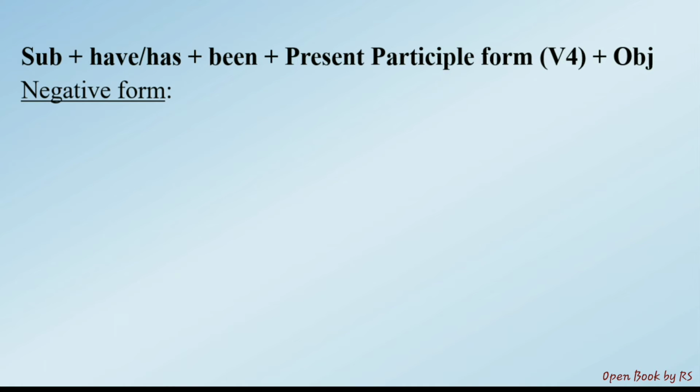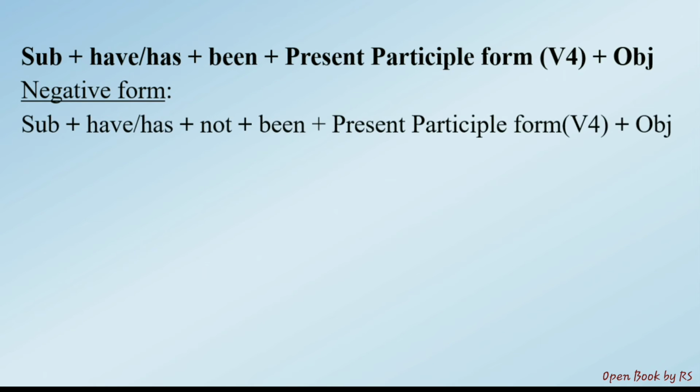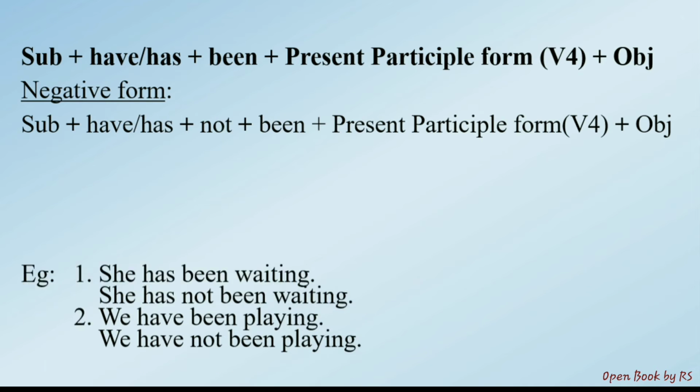Next, negative form of present perfect continuous. It's also very easy. Along with the subject have or has, you should add only not. Between have or has and been, you should insert not. So it becomes have not been or has not been. That is the structural aspect. So: subject plus have or has plus not, plus been plus present participle form of verb plus object. So this is the structure of negative form of present perfect continuous.